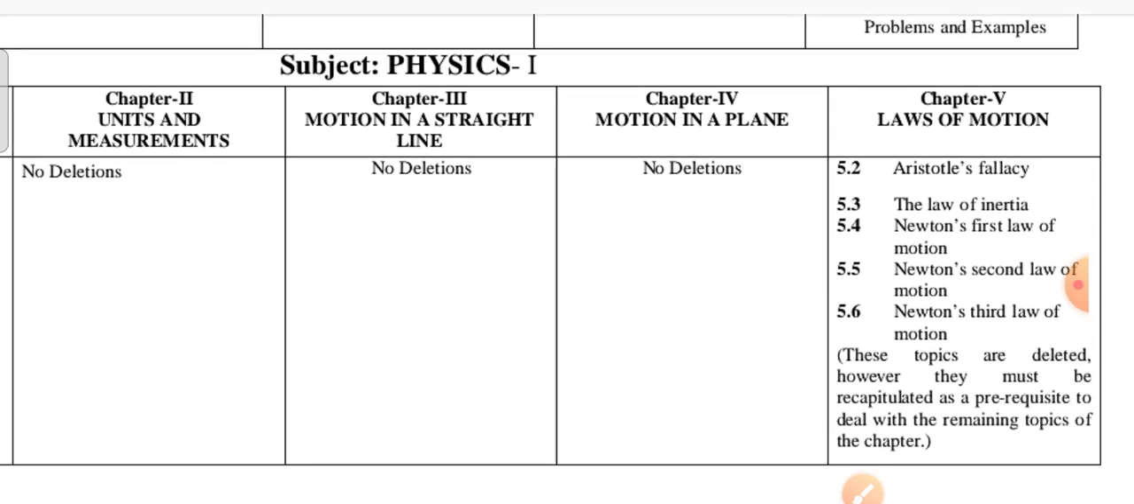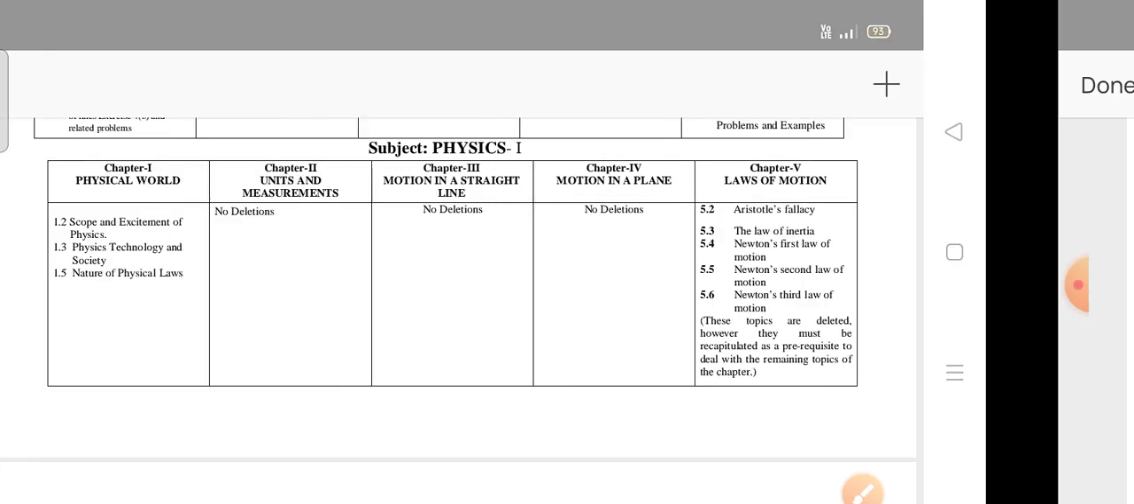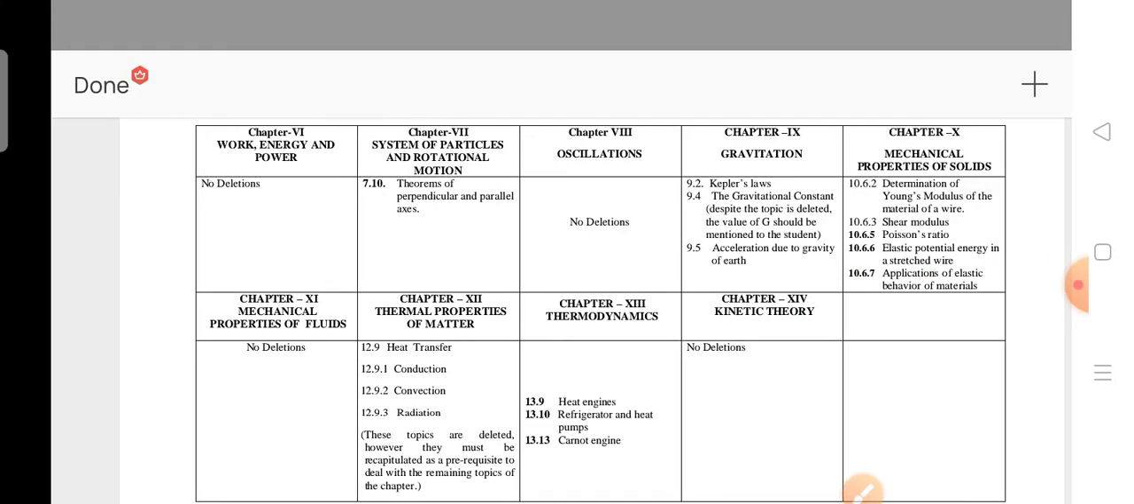Next is the fifth unit. These are the topics deleted: 5.1, 5.2, 5.3, 5.4, 5.5, 5.7. How many topics are deleted in this fifth unit? Five topics are deleted. Is it clear? Next, coming to the sixth unit, no deletions. You have to read the complete unit.